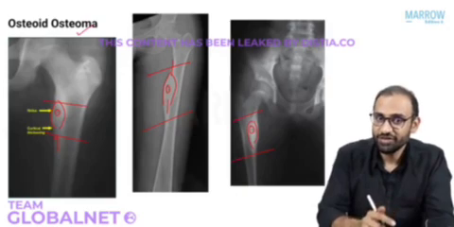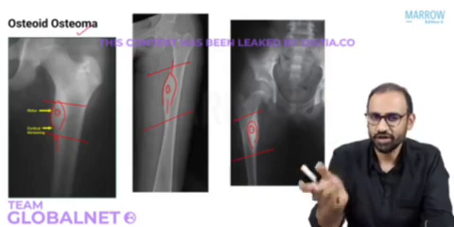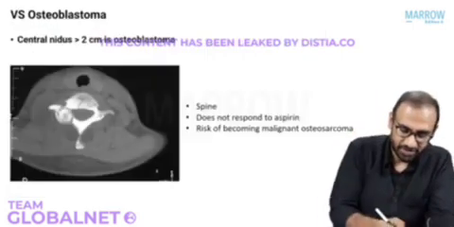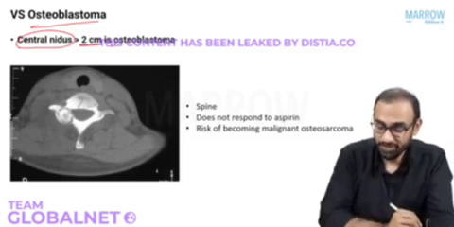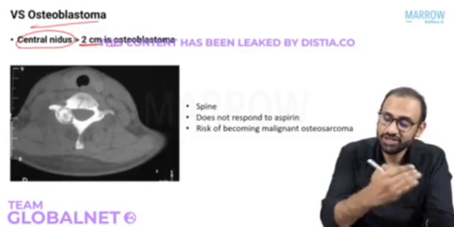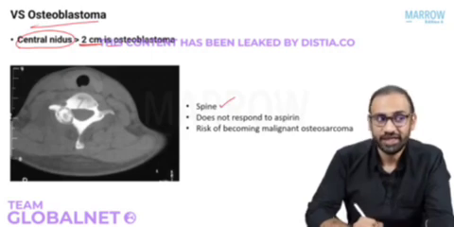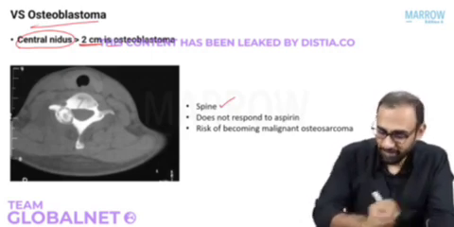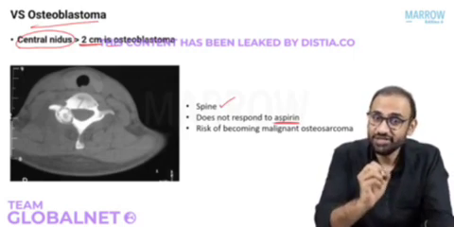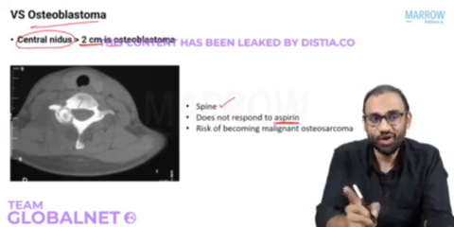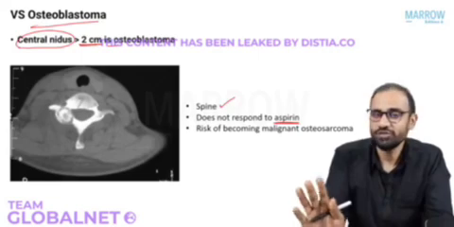Because there is another condition that we have to discuss, osteoblastoma, which is exactly the same as osteoid with a few important differences. What are these differences? Number one, the central nidus of osteoblastoma is more than 2 centimeter in size. First point. Second point is that osteoid usually occurs in the long bones like femur and tibia, whereas osteoblastoma usually occurs in the spine. The pain of osteoblastoma will not be relieved with aspirin. And last and the most important one, that there is a risk of malignant transformation in osteoblastoma, which is not in osteoid. Osteoid is the most common true benign bone tumor and has no risk of becoming malignant.